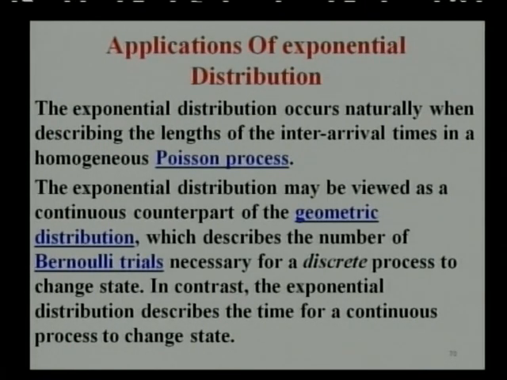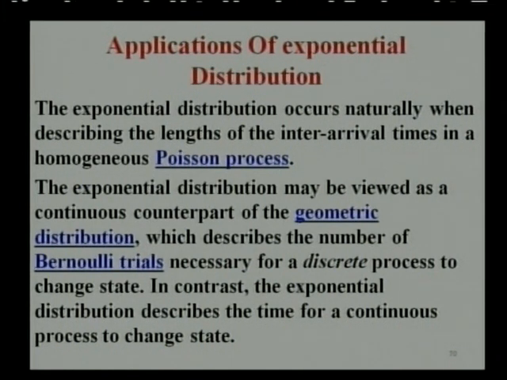Now let us consider a few applications of exponential distribution. As you see, exponential distribution is very much useful in different terminologies and different properties of life testing and reliability problems. The exponential distribution occurs naturally when describing the lengths of inter-arrival times in a homogeneous continuous Poisson process.